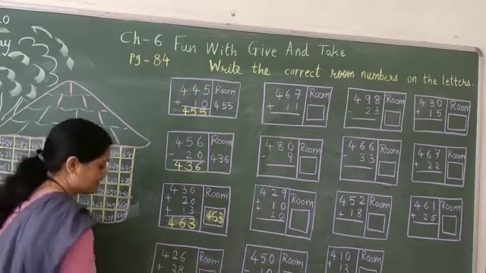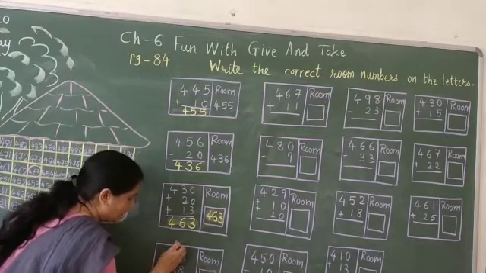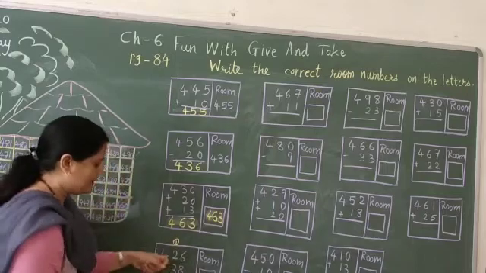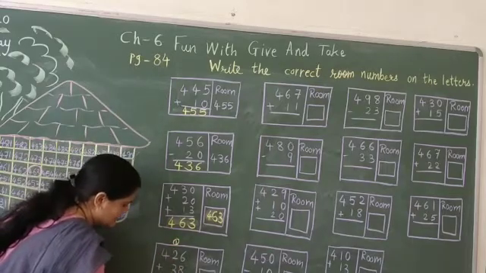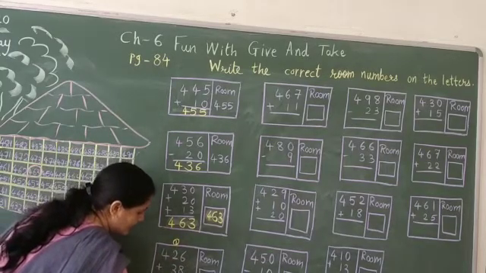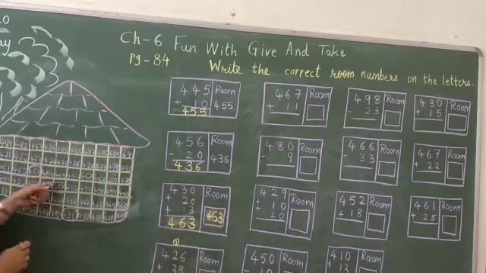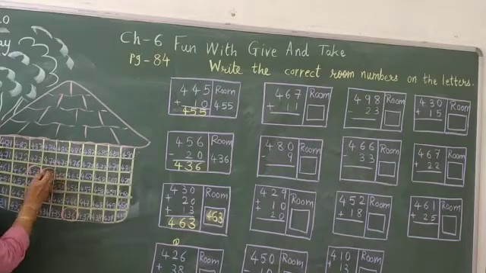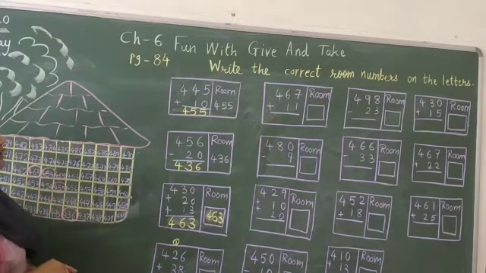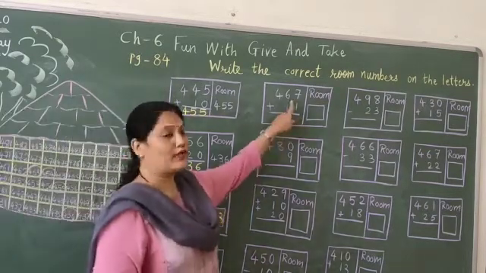Okay. Now, next. 8 plus 6 is 14. 1 carried over. 3 plus 3 is 6. So, 464. Where is it? Circle it. Just circle it.